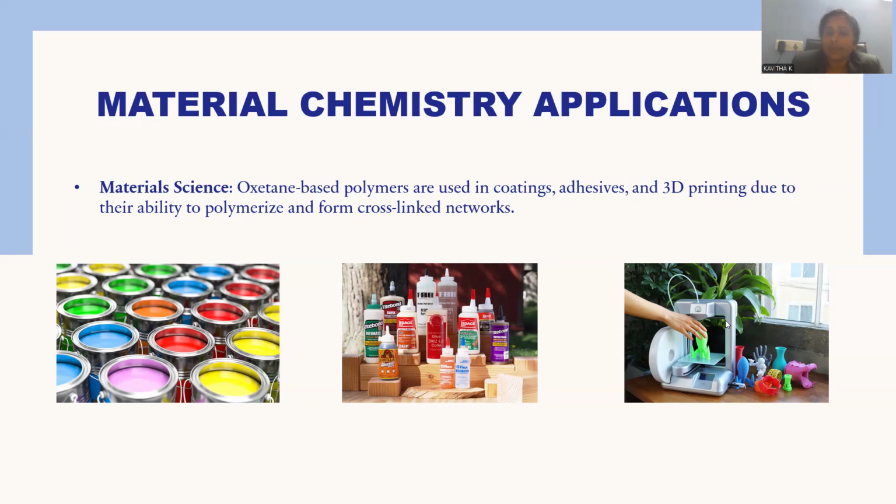And 3D printing materials are also manufactured, because by means of polymerization they are able to cross-link themselves, cross-linking giving rise to a strong bondage among the polymeric chains. That's the reason why they are effective in these domains for the application.